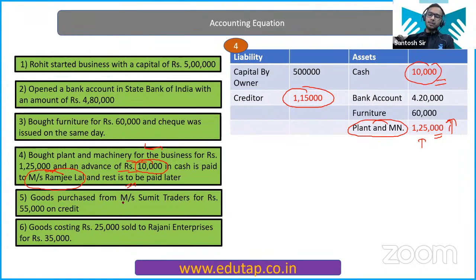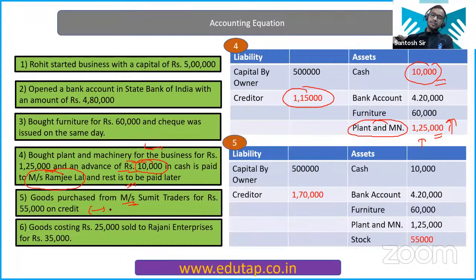Goods purchased from Sumit Traders for rupees 55,000 on credit basis. Now, this entry happens again. Your total of asset and liability will be same because you have purchased the goods. Now, this Sumit Traders again becomes your creditor.